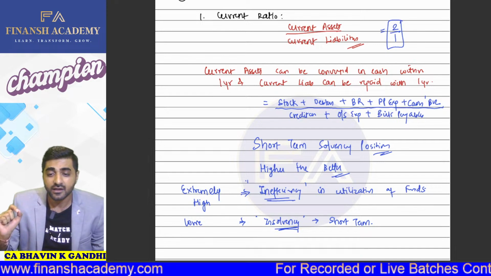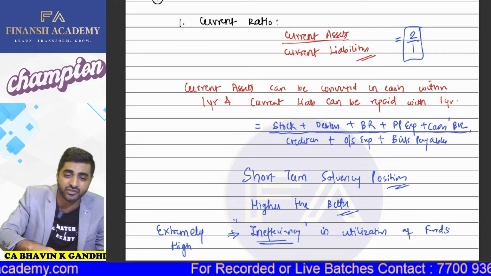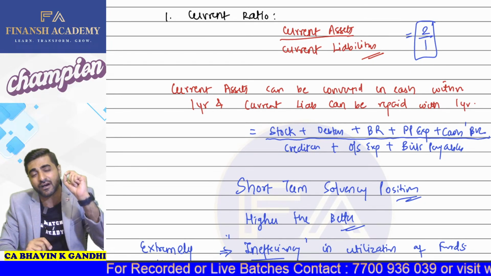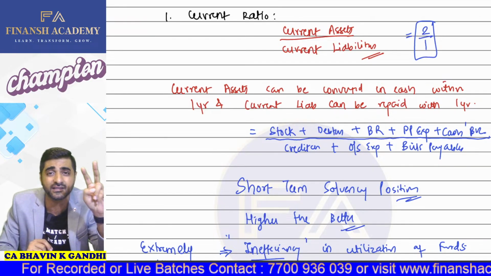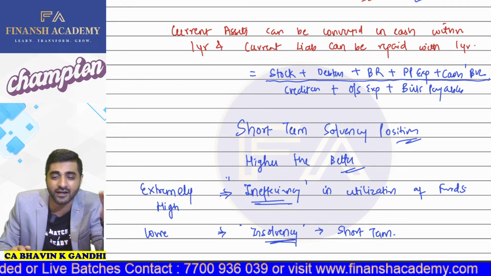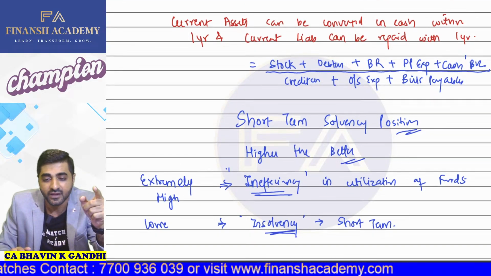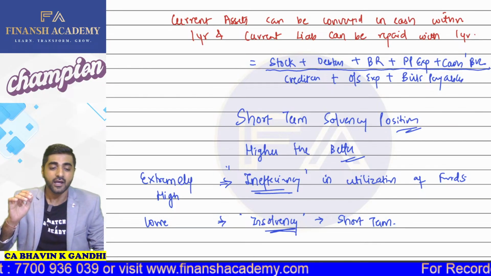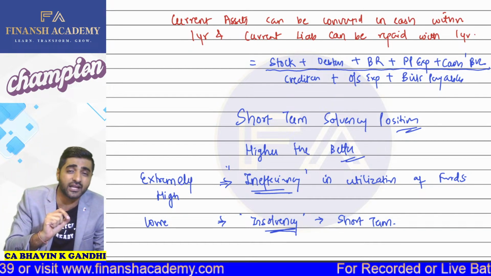Now, my dear students, do we have a standard ratio for the same? Yes, sir. The standard ratio for the same is nothing but 2:1, which indicates for every 1 rupee of current liability, we are going to have 2 rupees of current assets available with us. And these are some of the examples of your current assets and current liabilities, and this signifies your short-term solvency position. This ratio in examination should always be higher the better. But guys, if this ratio is extremely high, it indicates inefficiency in utilization of funds.